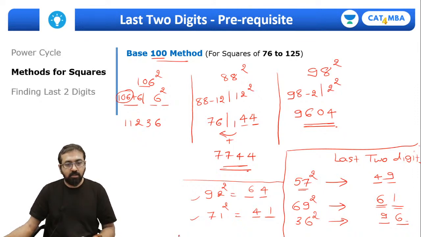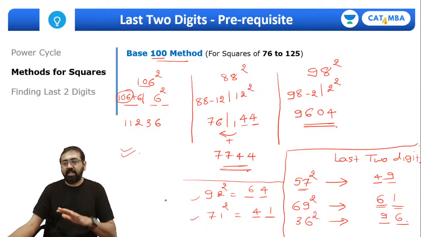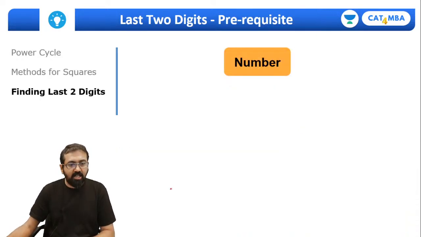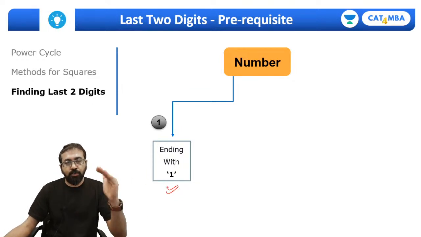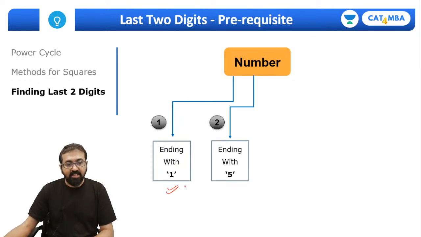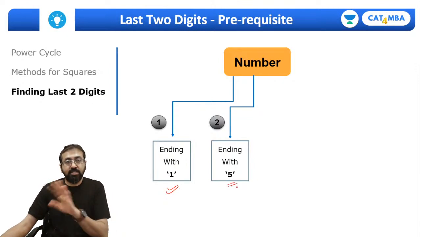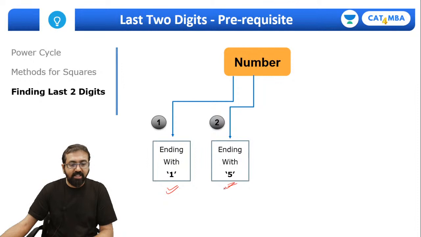Yup. So this is how you will use this base 100 and base 50 method while finding last 2 digits. So let's understand the approach to find out last 2 digits of any number. First we'll check whether the number is ending with 1. The approach for finding last 2 digits for such numbers where the last digit is 1 is different. Then we'll check whether it's ending with 5. So approach will be different if it's ending with 5. In fact, these two are very simple.